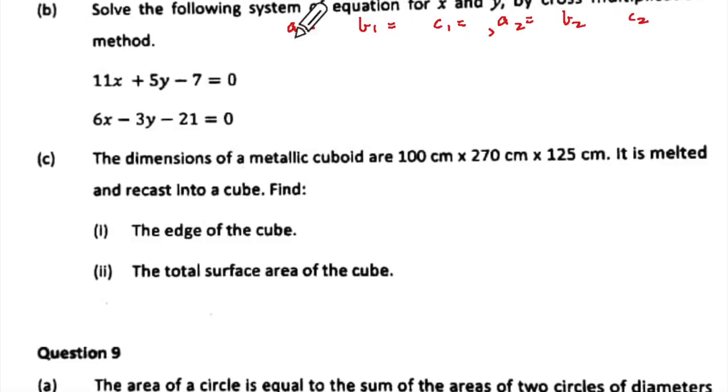So your a1 is equal to 11, b1 is equal to 5, and c1 is equal to -7. a2 is going to be 6, b2 is going to be -3, and c2 is equal to -21.